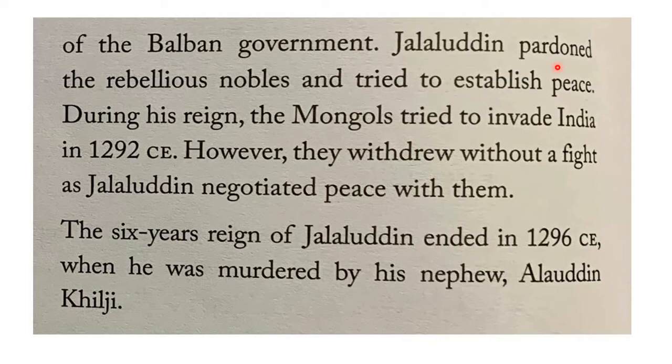The second problem that Khilji faced was the Mongol attack. Even the Mongol attack, he handled by negotiating peace talks with them. Negotiating peace talks means entering into some kind of peaceful talks or discussions. When the talks were successful, naturally the Mongols withdrew the idea of attacking India. So let's not go into depth about why they attacked, what for they attacked, and what the discussion was. That you will learn in your higher classes.